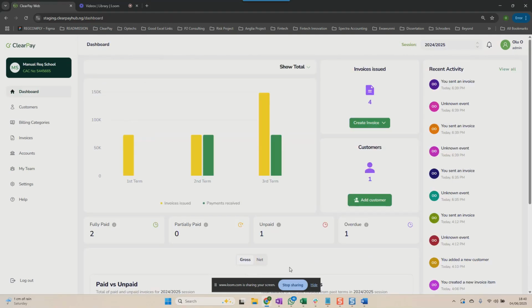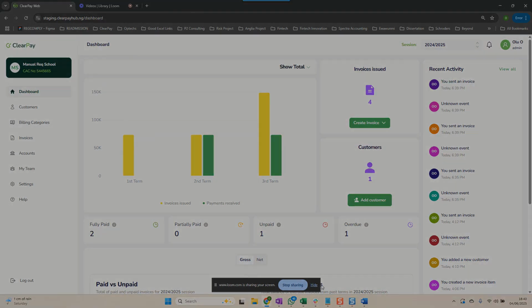So in a nutshell, this is how you can start to use ClearPay before the beginning of the term. I hope this has been useful.